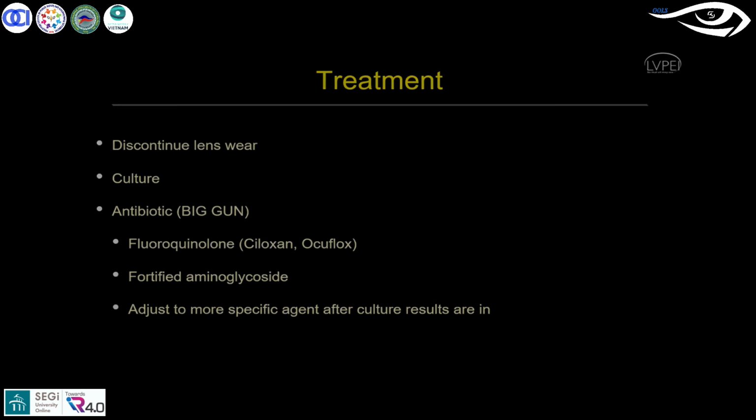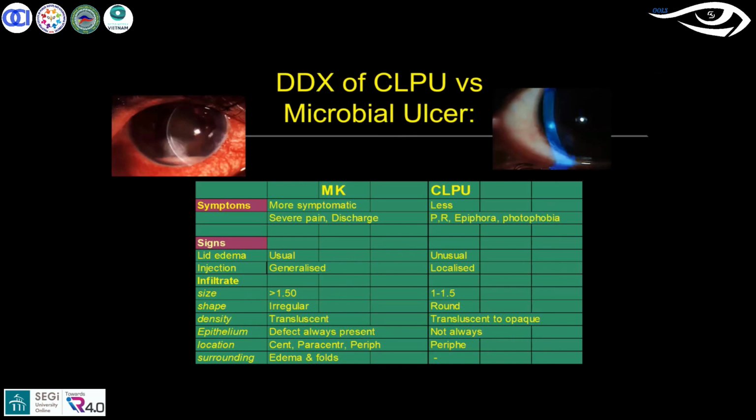One of the most important things the practitioner should look for is how to differentiate CLPU from microbial keratitis. If you see CLPU, the symptoms will be much lesser than in microbial keratitis. That's one of the key factors you have to look for. And in the clinical features, when you talk about signs, as I discussed, CLPU will have certain typical features on the cornea, in how the infiltrate looks.